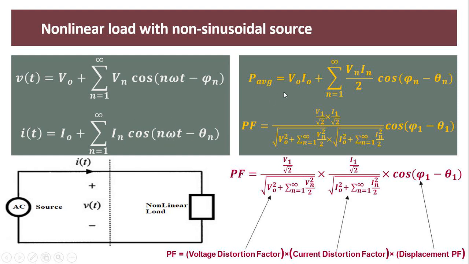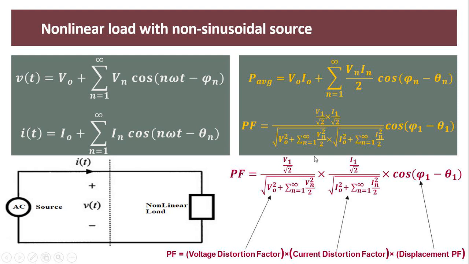Now the presentation of the P average for such a type of system is like this. This is the DC offset power plus fundamental power plus all power due to the harmonic components. So this is the P average. So power factor is equal to P average divided by voltage times current. So here this equation comes into the picture.